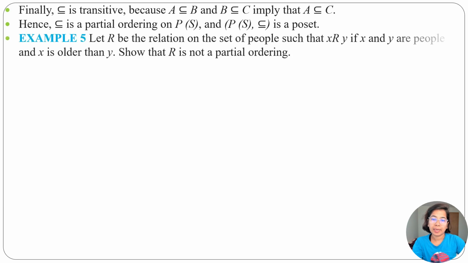Next example 5. Let R be the relation on the set of people such that x R y if x and y are people and x is older than y. Show that R is not a partial order. So the relation is x is older than y. Is it reflexive? Is any person older than themselves? No. So the relation is not reflexive. Is it antisymmetric?